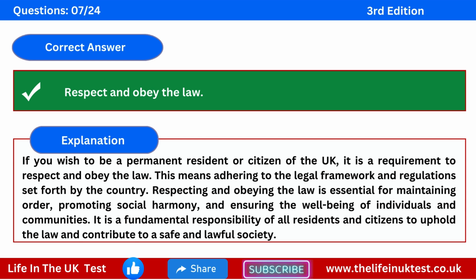Explanation. If you wish to be a permanent resident or citizen of the UK, it is a requirement to respect and obey the law. This means adhering to the legal framework and regulations set forth by the country. Respecting and obeying the law is essential for maintaining order, promoting social harmony, and ensuring the well-being of individuals and communities. It is a fundamental responsibility of all residents and citizens to uphold the law and contribute to a safe and lawful society. Question 8.